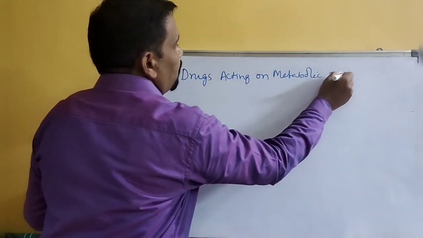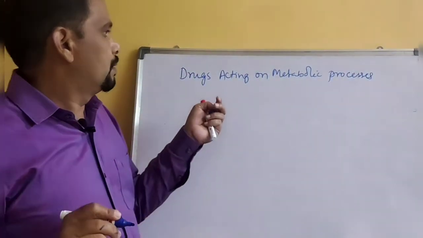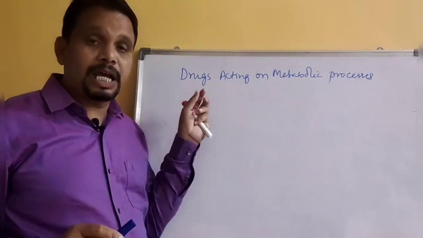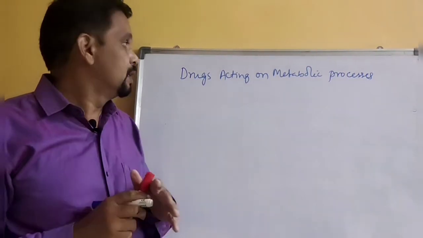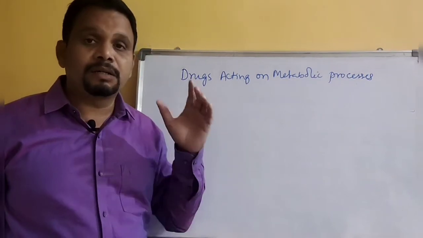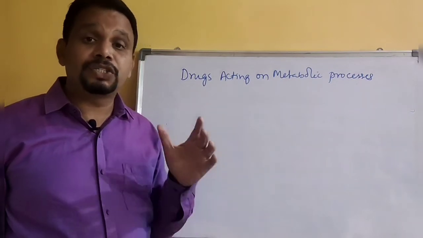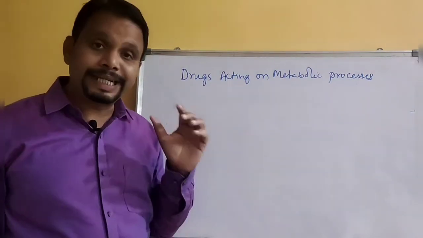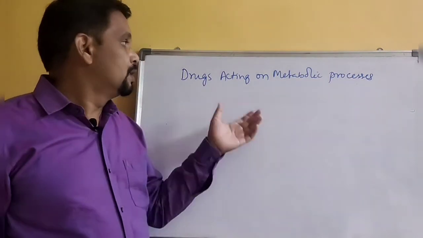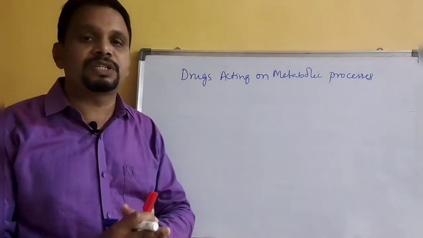Metabolic processes. Based on the targets, drugs can be classified into several types: drugs acting on metabolic processes, drugs acting on genetic material and specific enzymes, and drugs acting on receptors and ion channels. Based on the target, the drugs can be classified.